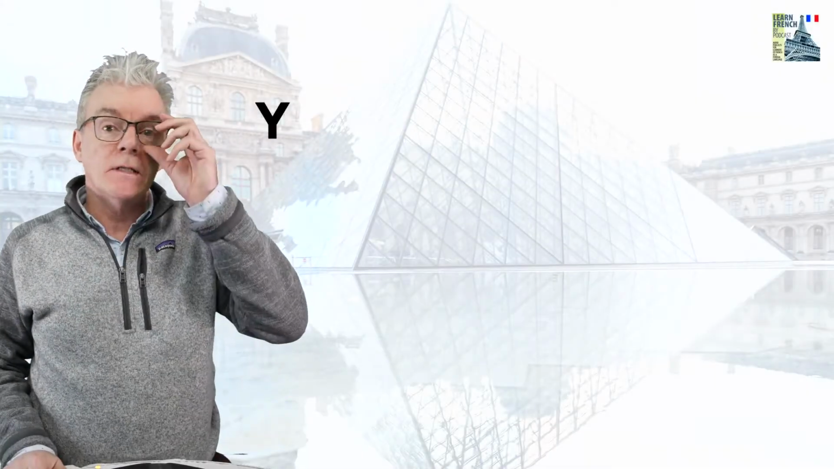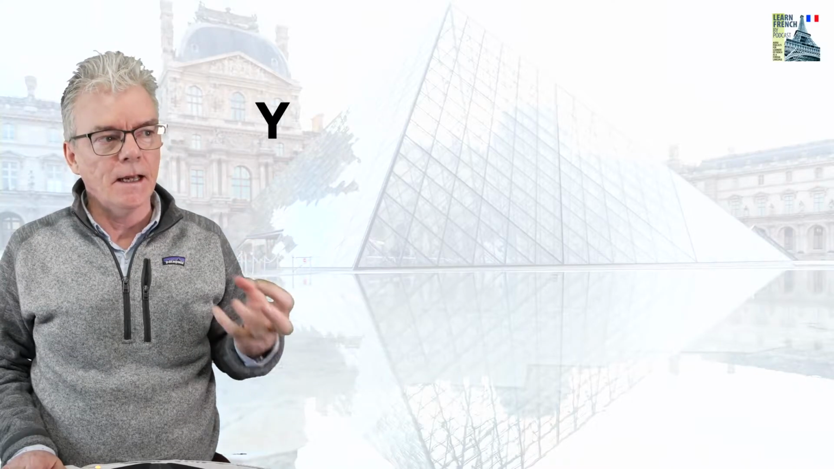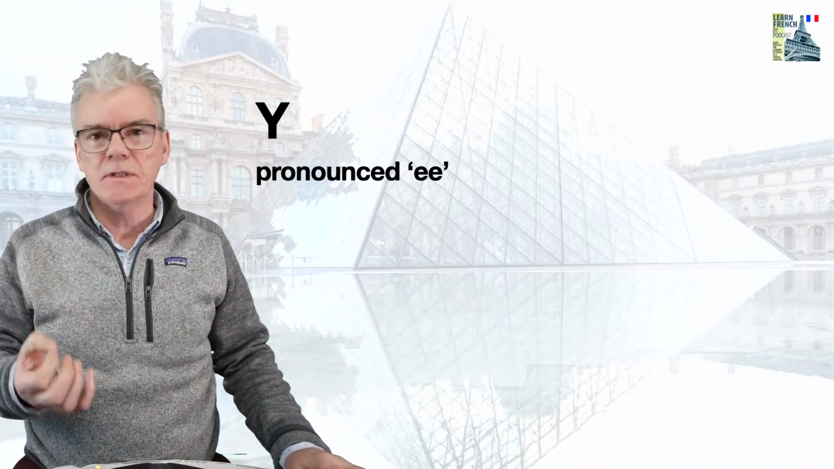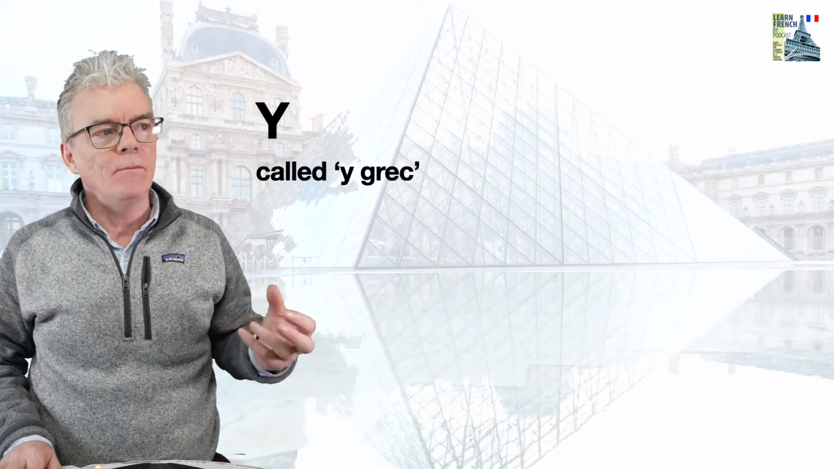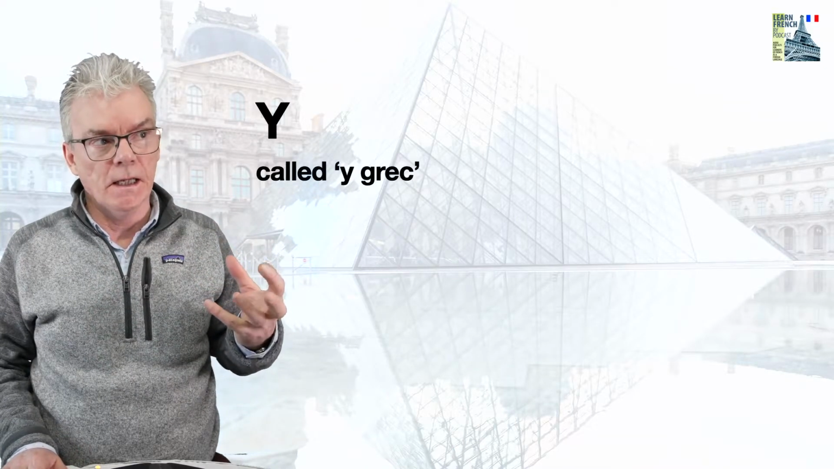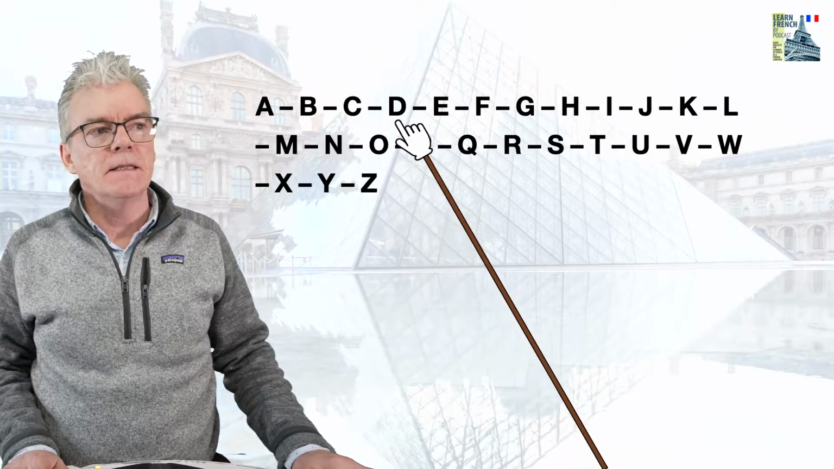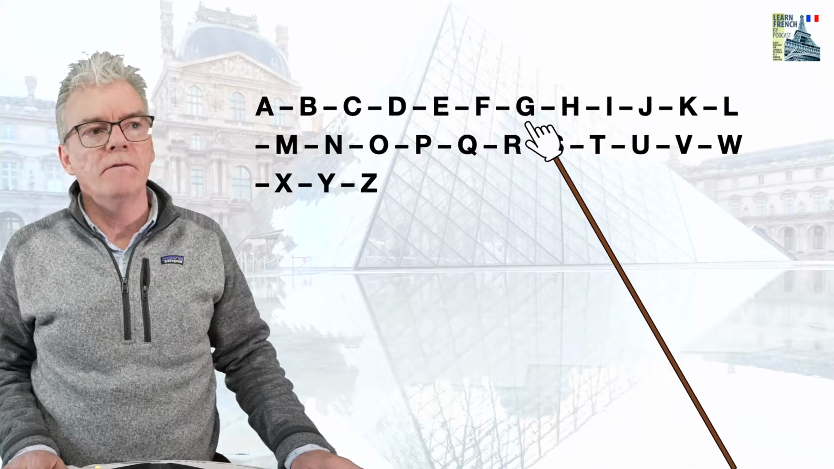So in this quick video, let's look at the letter Y in French. Y is the name of it. It's pronounced E, but the name of the letter, when we're enunciating each of the letters of the alphabet, is called Y. So if we run through the alphabet very quickly, we get A, B, C, D, E, F, G,